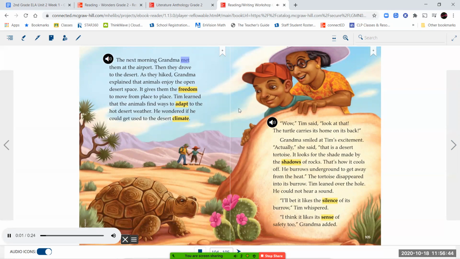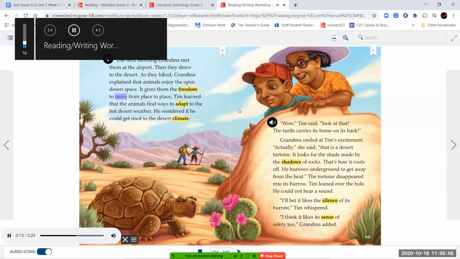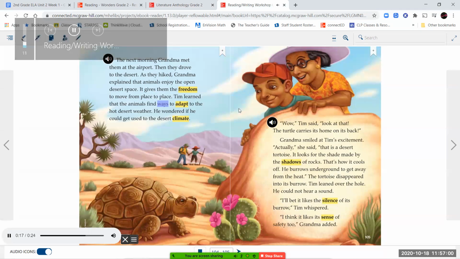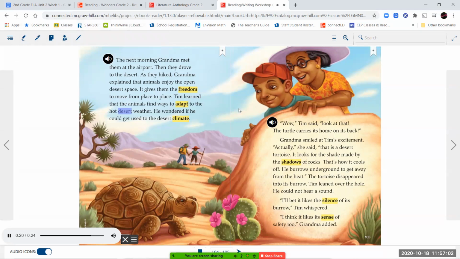The next morning, Grandma met them at the airport. Then they drove to the desert. As they hiked, Grandma explained that animals enjoy the open desert space. It gives them the freedom to move from place to place. Tim learned that the animals find ways to adapt to the hot desert weather. He wondered if he could get used to the desert climate.